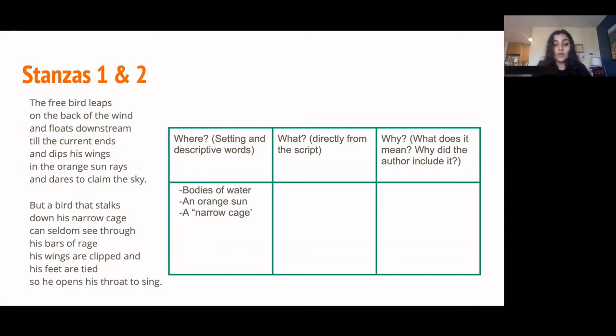Now moving on to what. In the first stanza, Angelou is describing a free bird who's flying through a beautiful setting that uses a lot of imagery. As you can see, orange sun rays, dares to claim the sky. It sounds nice. In the second stanza, there's another bird that's trapped because his wings are clipped and his feet are tied. So that is pretty much what happened. I just wrote free bird flying, trapped bird. As you guys remember from other videos, what we do in the chart or how we annotate is a simpler version of what the text actually says and what we think.